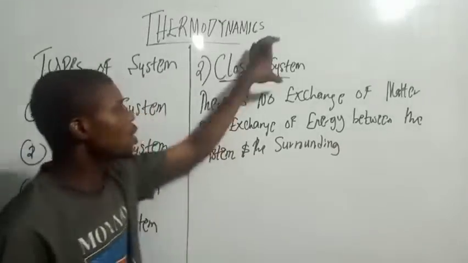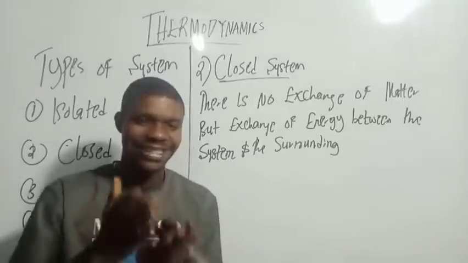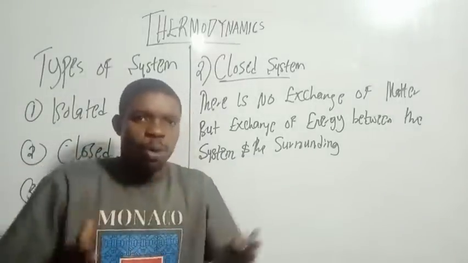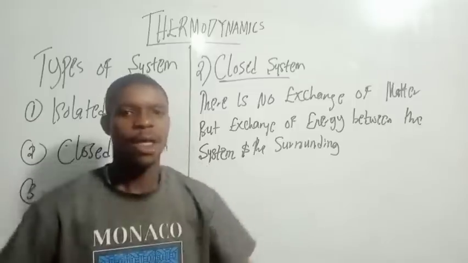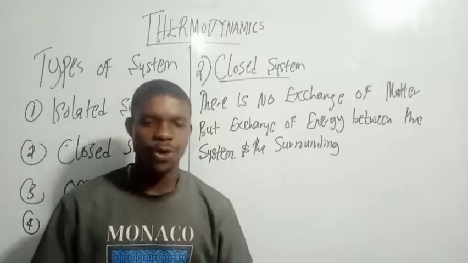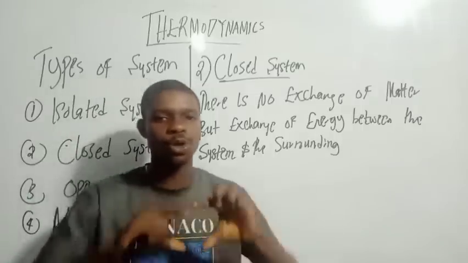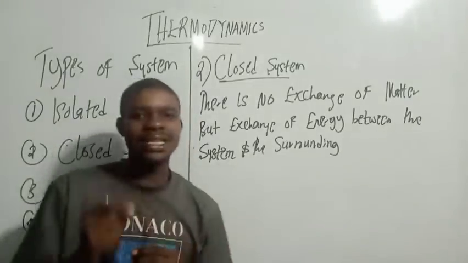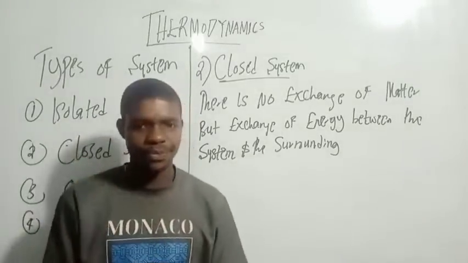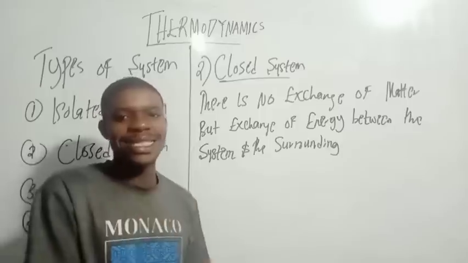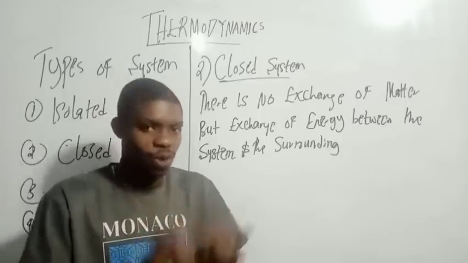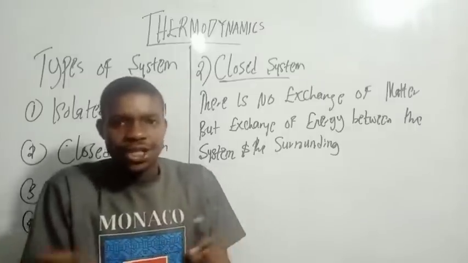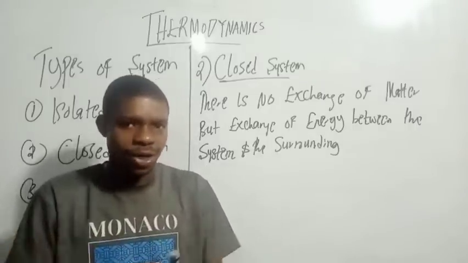Now, when you talk about a closed system, the boundary is closed, but not insulated, unlike the isolated system, where the boundary is both closed and insulated. Here the system is only closed but not insulated. Do you get that? So when a boundary is not insulated, there can be exchange of energy between system and surrounding.